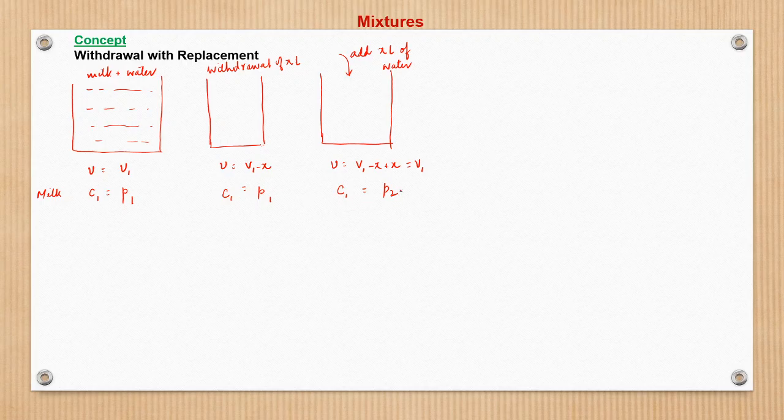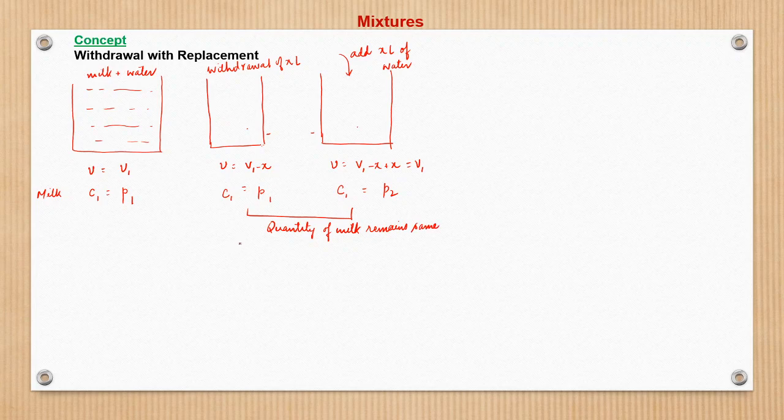That would be P2. So from this step to this step, will there be a change in the quantity of milk? No. The quantity of milk in this case will remain the same as the quantity of milk in this case. We are only adding water, right? So the quantity of milk remains the same.